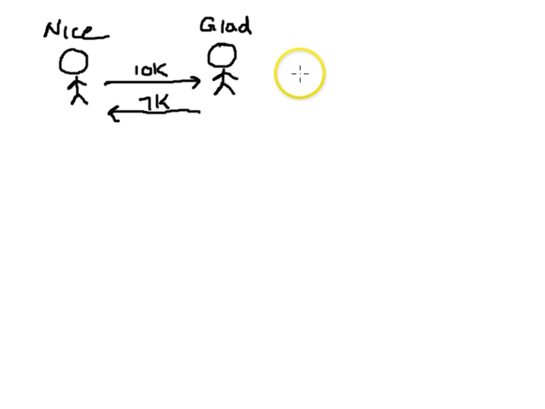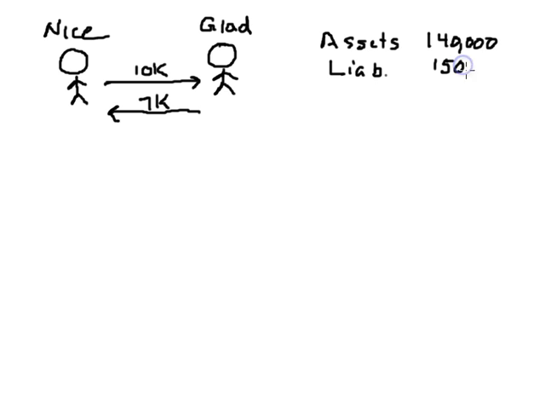But let's add some facts. Let's suppose immediately before that discharge and receipt of that $7,000, Mr. Glad had the following assets: fair market value of $140,000. And let's suppose that he had liabilities of $150,000.